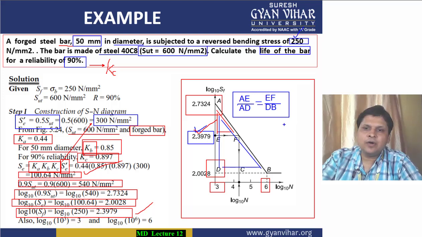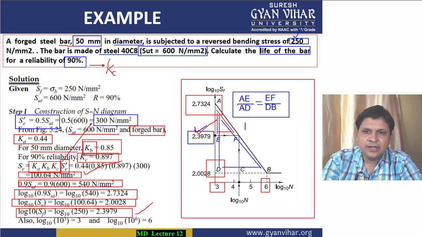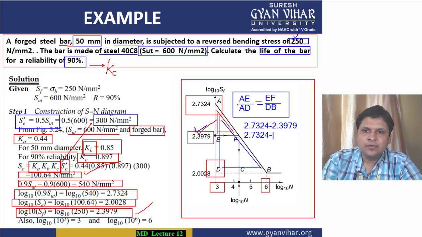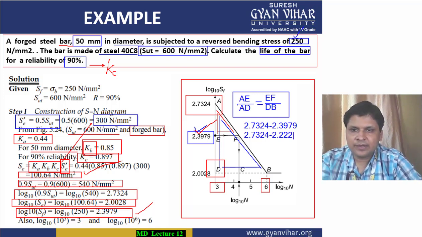Now AE, how will we calculate AE? For AE you can write AE is equal to how much? The value of A is 2.7324 and the value of E is 2.3979, divided by the AD value. AD will be A, which is 2.7324, minus D, which is 2.0028.